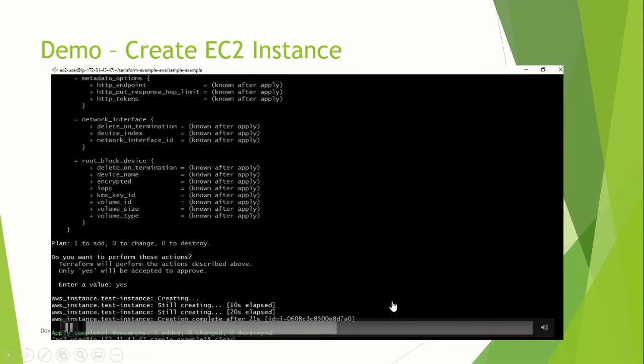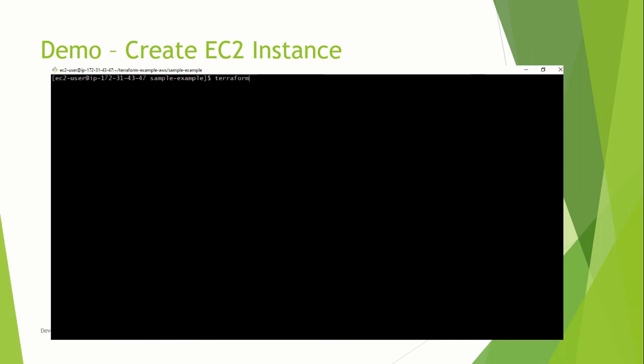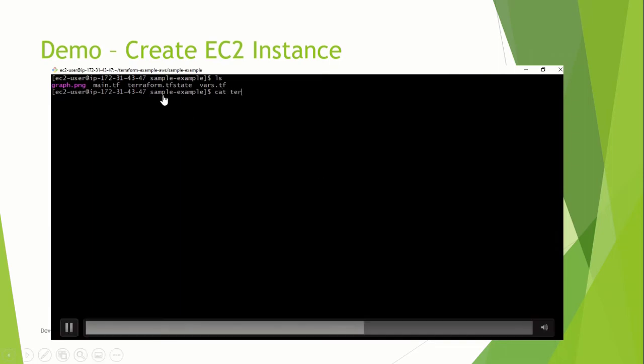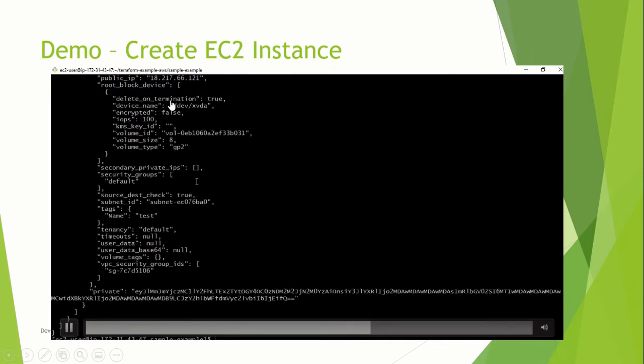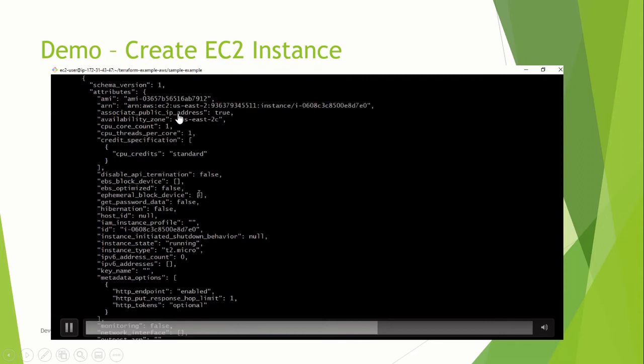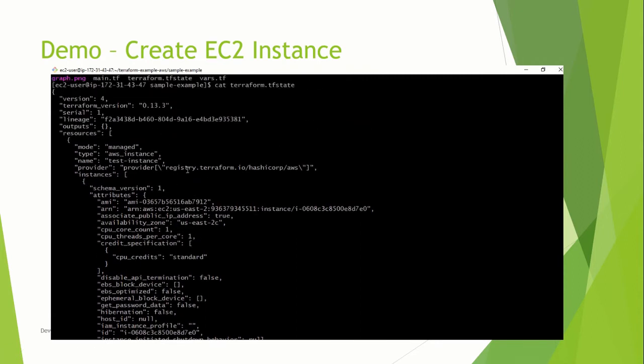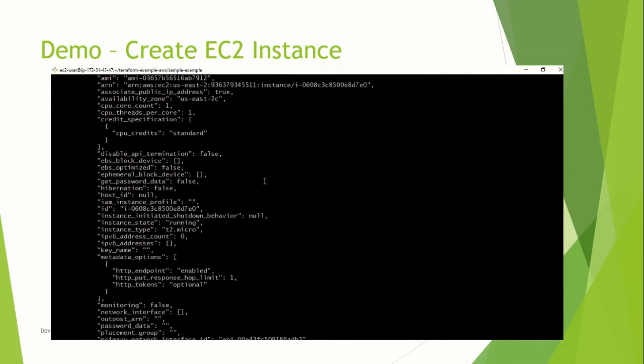And the same way you can just destroy it now. Terraform destroy. This will destroy your EC2 instance also. You can see this terraform.tfstate file. It always creates the state file that I was talking about before, and right now it is creating it locally. This state file has all the details of your EC2 instance.